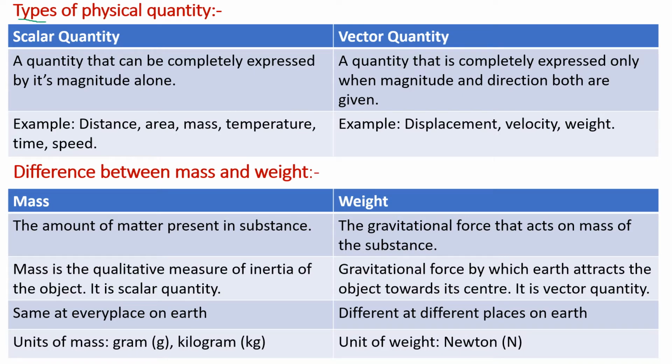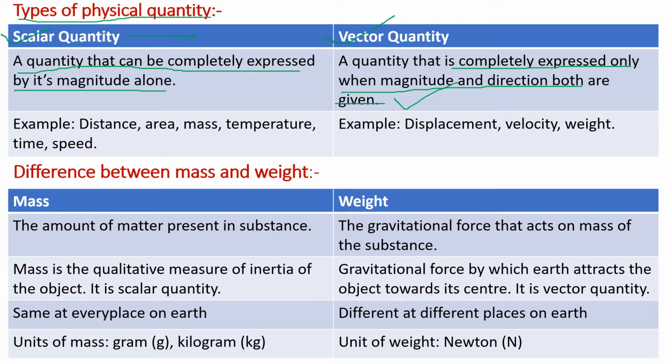Now, let us see what are the types of physical quantities. There are two types of physical quantities. First is scalar quantity, and another one is vector quantity. A quantity that can be completely expressed by its magnitude alone is called as scalar quantity. A quantity that is completely expressed only when magnitude and direction both are given, it is called as vector quantity.